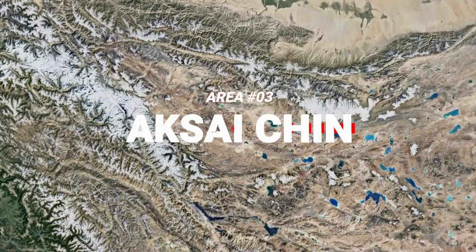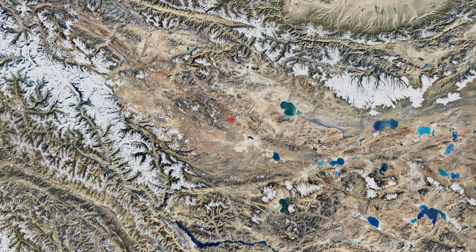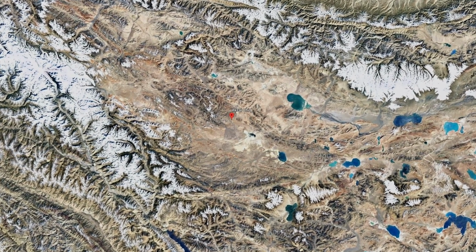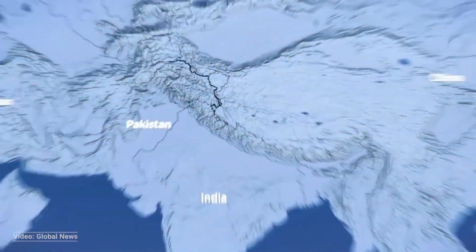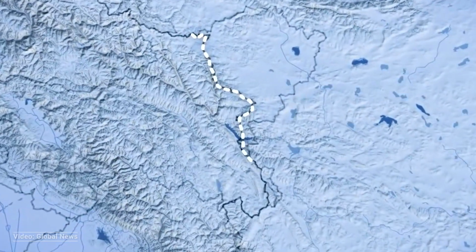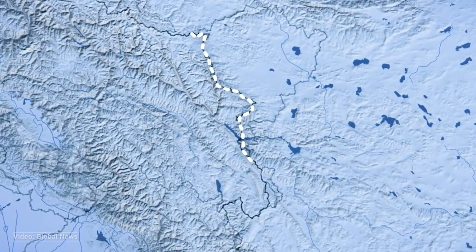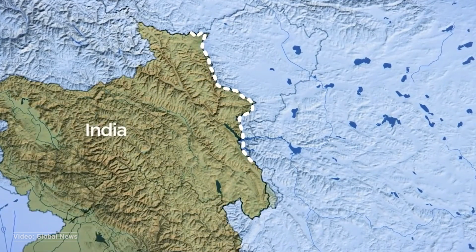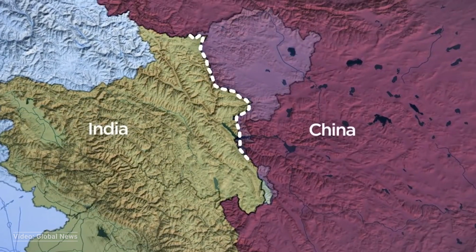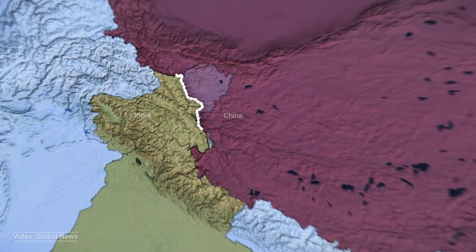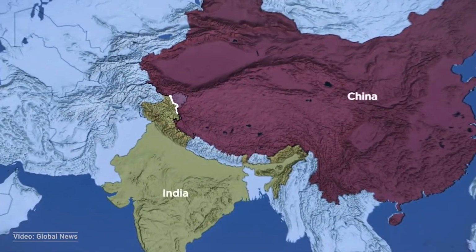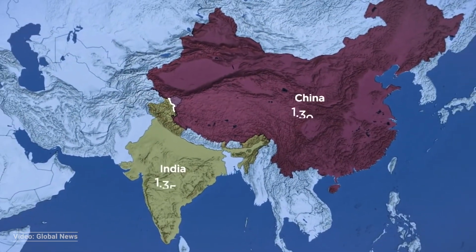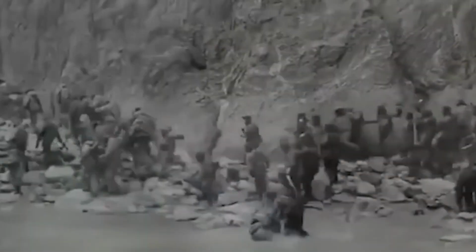Area 3. This area, known as Aksai Chin, is the least populated among the 3 listed here and has been an important trading route in history. Despite the presence of maps and old treaties stating the contrary, at the time of the Indian independence, the boundary of this area remained officially undemarcated and the area remained for all practical purposes in control of China, which was disputed by the then Maharaja of Kashmir.